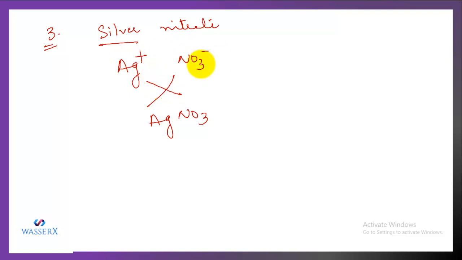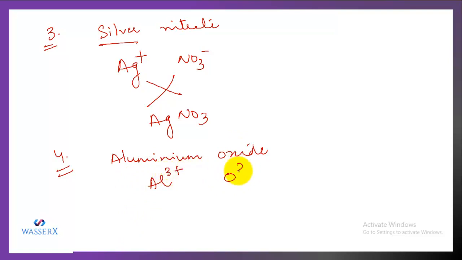Similarly, if we take another example, let's take an example of aluminium oxide. For aluminium, it is Al and for oxygen, it is O. Let's write their valencies. That is 3 positive and this is 2 negative. So when you crisscross, Al will remain as Al and oxygen will remain as O. This 2 will be written as the subscript to Al and this 3 will be written as the subscript to O. So the formula becomes Al2O3.